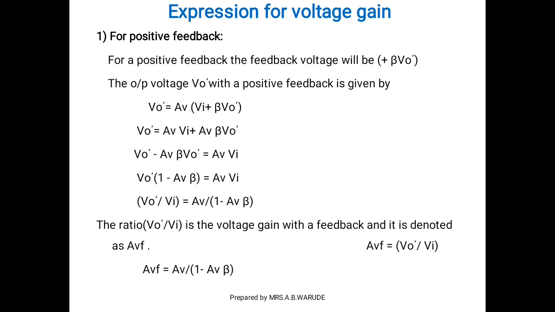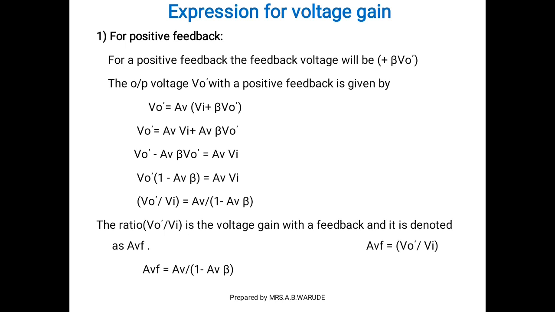Taking the common factors on the left hand side, we get V0 dash minus AV into beta V0 dash equals AV into Vi. Then in the next step we get V0 dash in bracket 1 minus AV beta, since V0 dash is common, equals AV into Vi. Then if we take Vi on the left hand side, we get the equation V0 dash upon Vi equals AV upon bracket 1 minus AV beta.